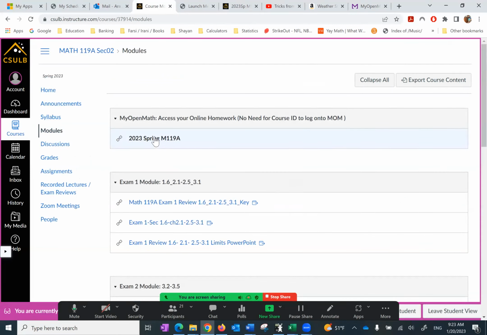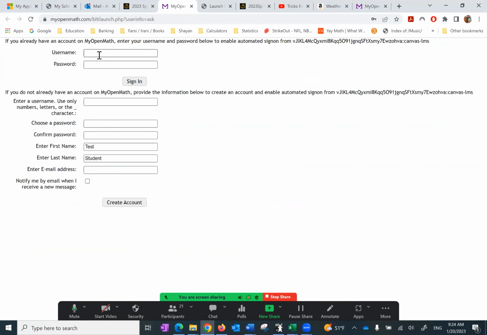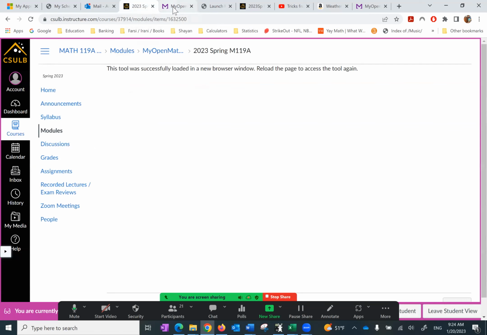And the first one says Math 119.8. This is where, see, and it says, please read this. No need for course ID to log into. So just click on it. And all you have to do, if you have an account, that's fine. If not, just like any other account that you want to make, you make up a username, password, you put the information, you create an account, and you start with the course. That's all there is to it. Okay? So when that happens,